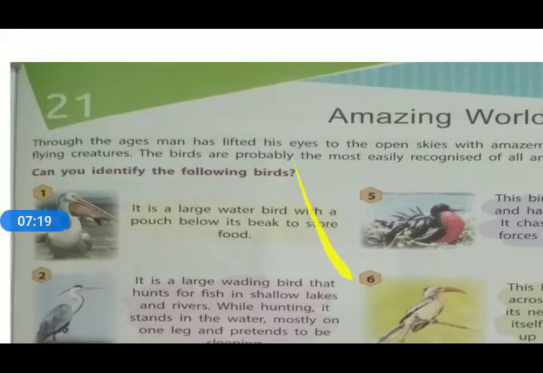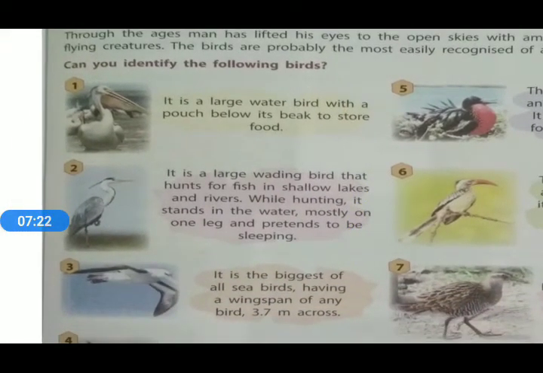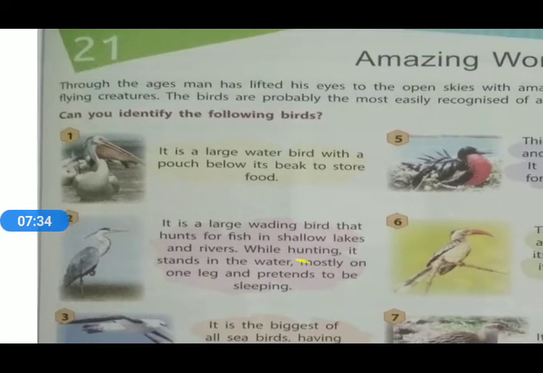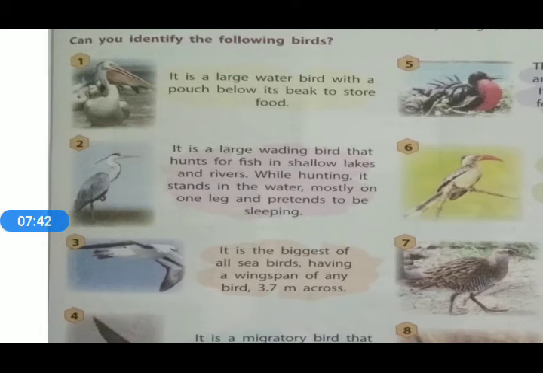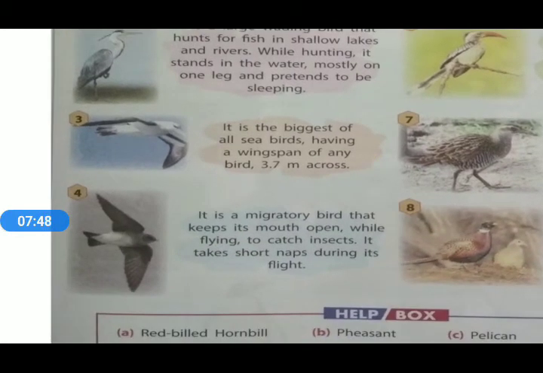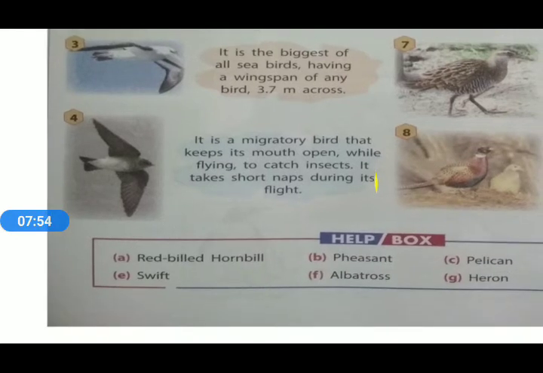So once again, I want to repeat the names of the different birds in the given picture. In the first picture, the name of the bird is pelican. The second bird is heron. In the third picture, the bird is albatross. In the fourth picture, the bird is frigate bird.